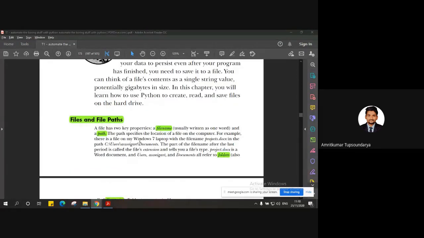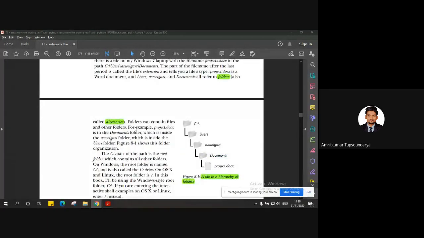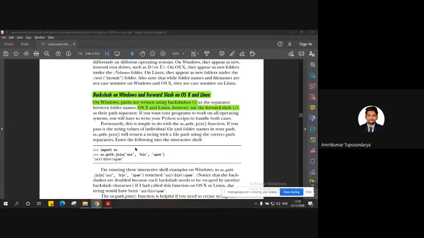So a few basic things which you are already aware of: what are files and file paths, right? How the different types of documents are stored in folders, also known as directories. Then the hierarchy of a directory, how to access those directories, and how they are represented on different platforms.